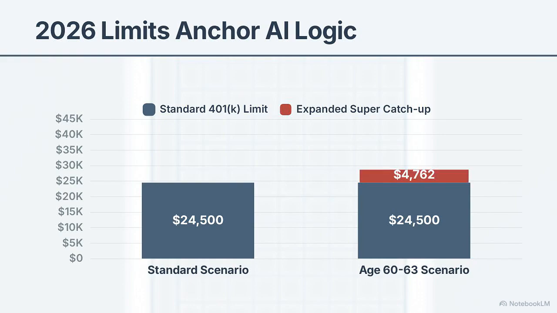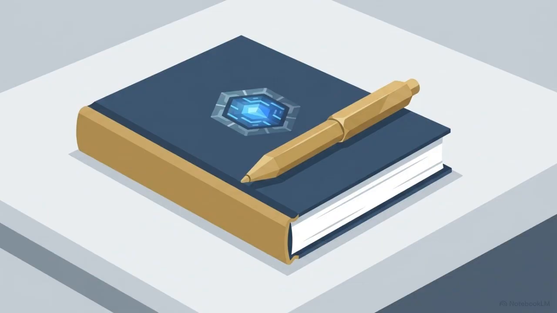But if you are in your early 60s, you must also instruct the AI to factor in the newly expanded $11,250 super catch-up limit. You also need to establish accurate income baselines. Your prompt must command the AI to calculate future Social Security distributions utilizing the new 2026 cost of living adjustment of 2.8%. Combining safely aggregated data with these hyper-specific 2026 tax codes forces the language model to abandon hypothetical math and generate strategies you can actually execute.